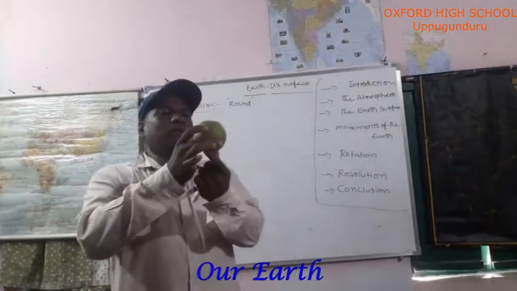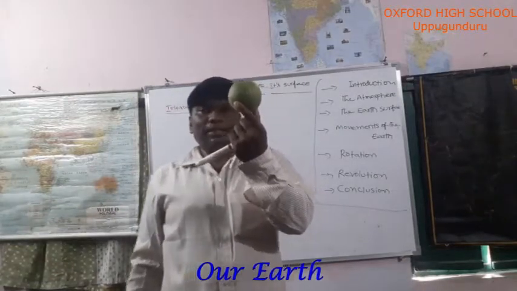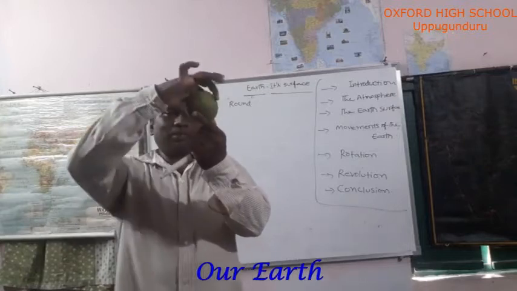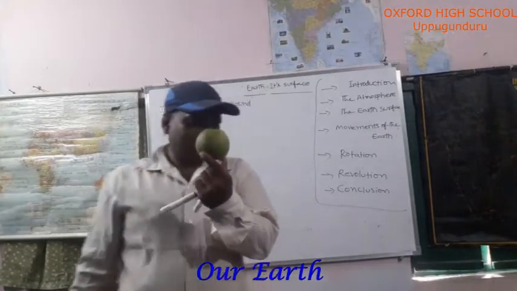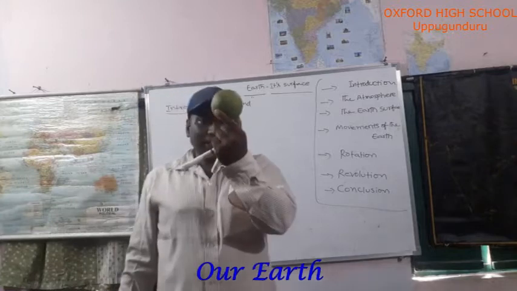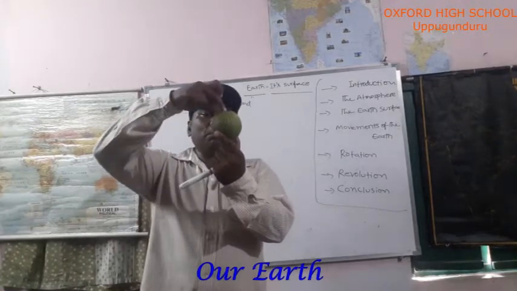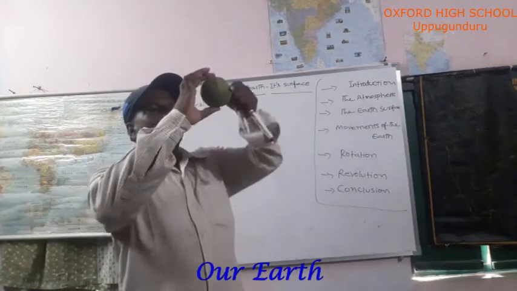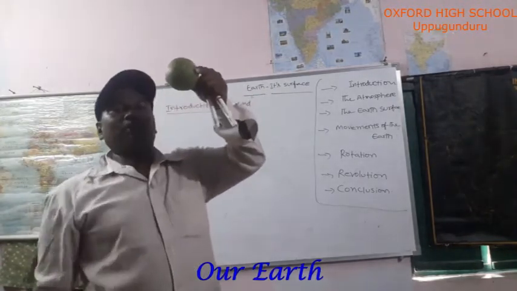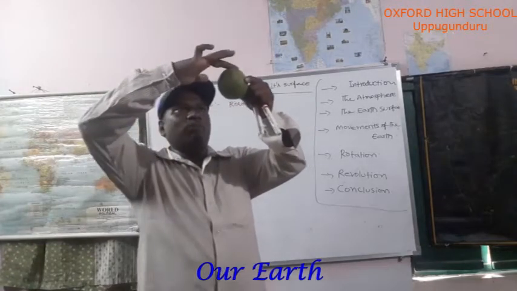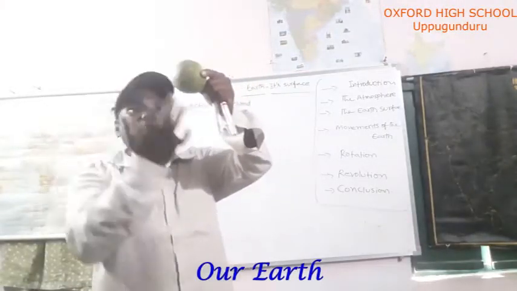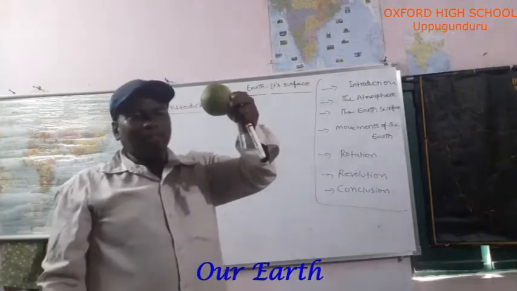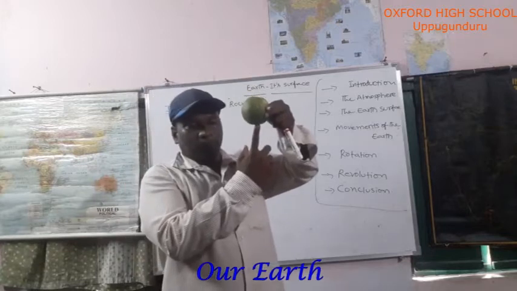In the middle of this fruit we observe a bulge shape. The top part is a little bit flattened, and the bottom part is also flattened. The top flattened part is the north pole. The bottom flattened part is the south pole.